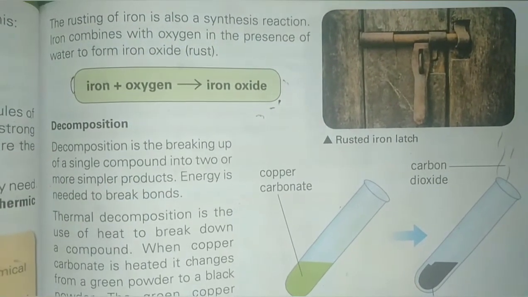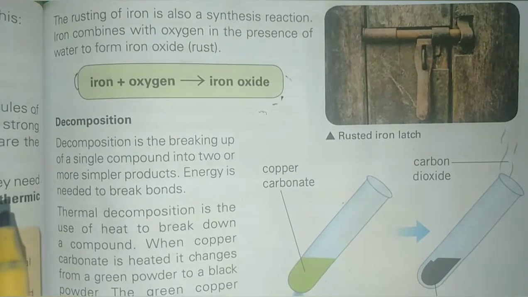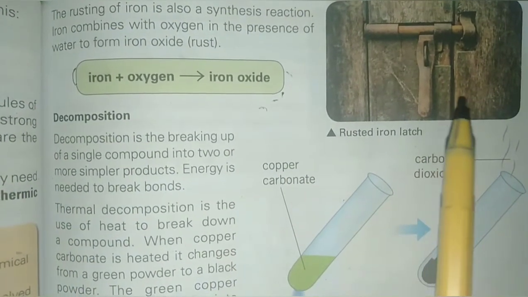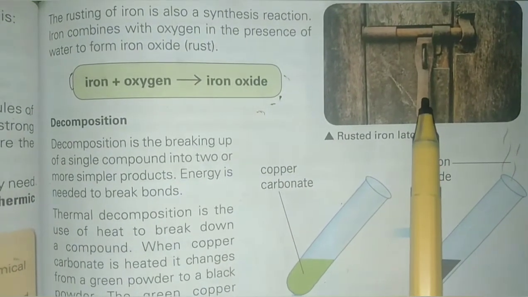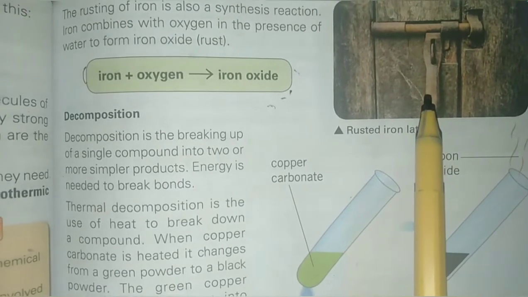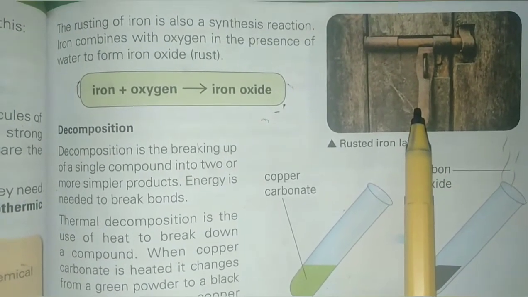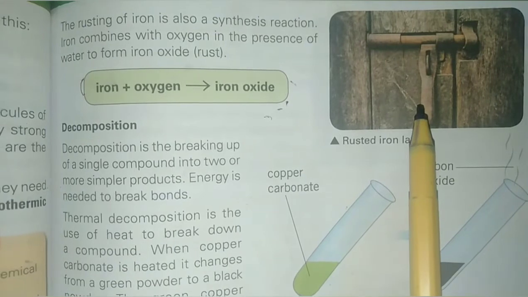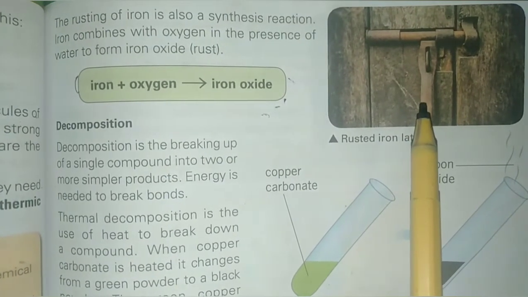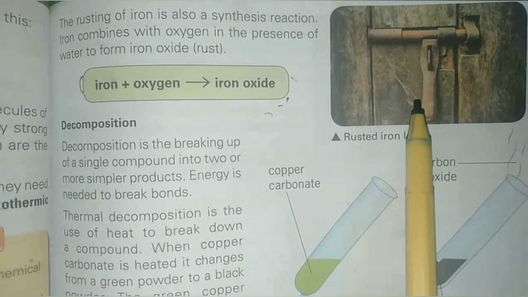Rusting of iron is also an example of synthesis reaction. Students, you have seen door latches and other things like nails, when they are kept in moist places, they get rusted. Rust is the iron oxide.